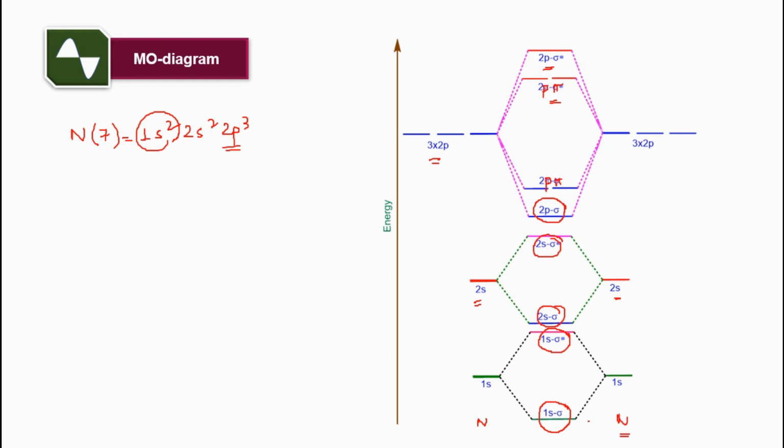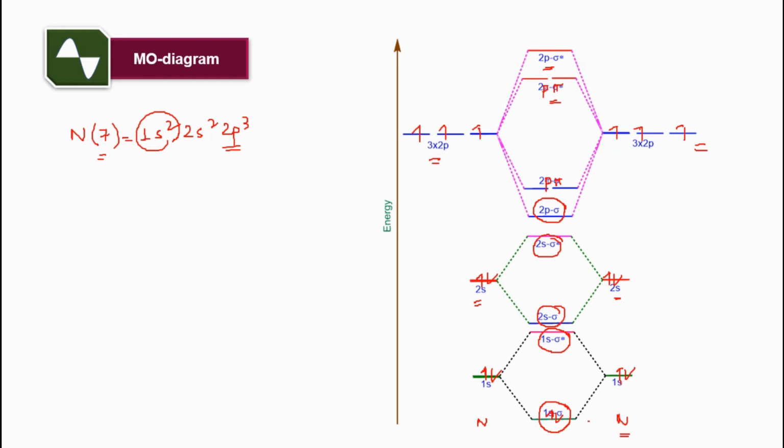Right. For nitrogen there are 7 plus 7, that means 14 electrons. In 1s there are 2, and in the other nitrogen there are also 2. The 2s case is also the same, and for 2p there is 1, 1, 1 in px, py and pz. Here also in the second nitrogen there will be 1 electron each in px, py and pz.